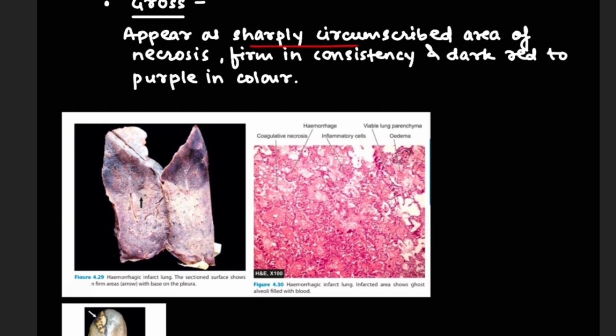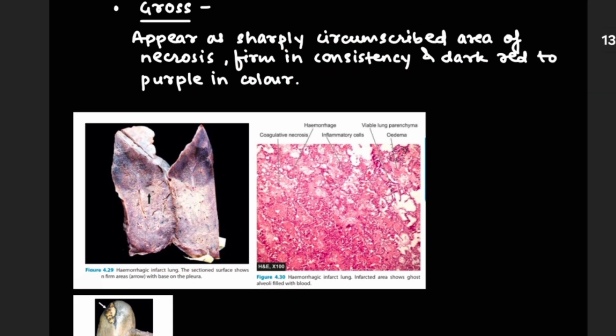Now here are some gross features. It is a sharply circumscribed area of necrosis which is firm in consistency and dark red to purple in color, as you can see in this figure. So this was all about the types of infarcts.